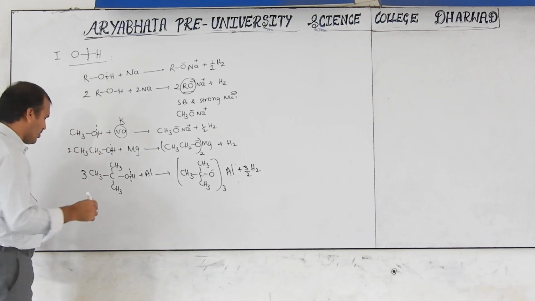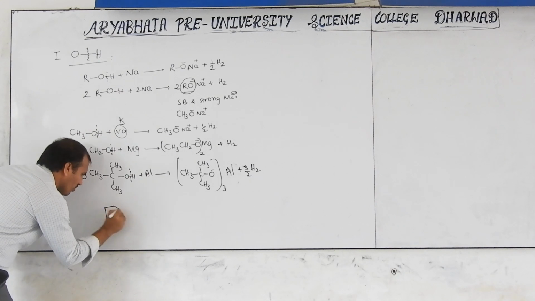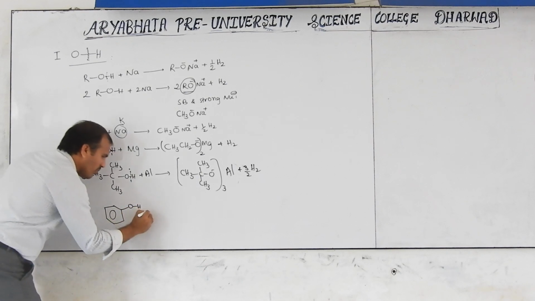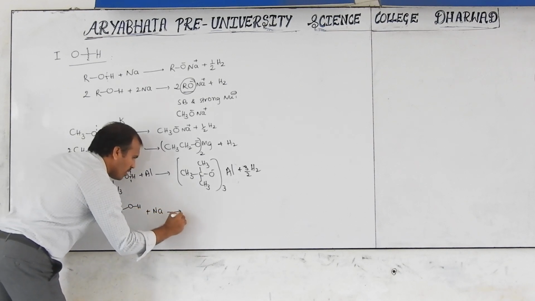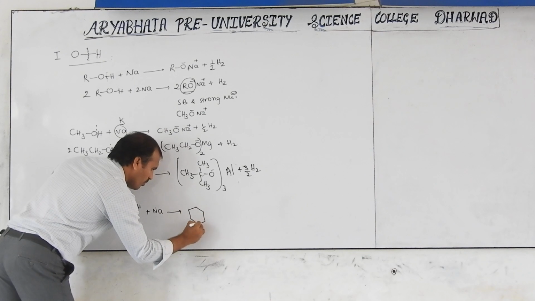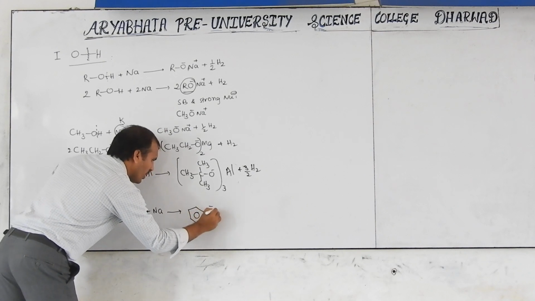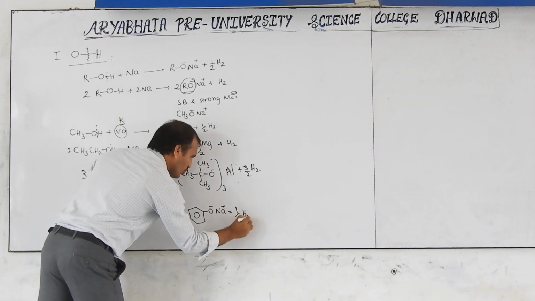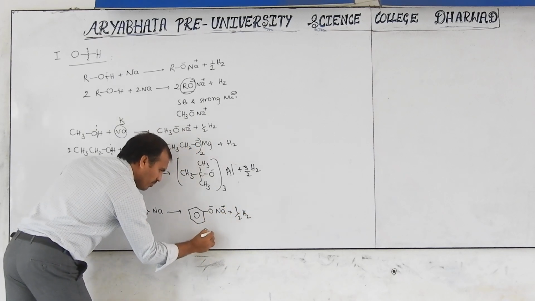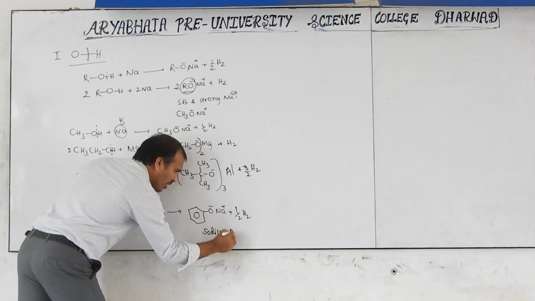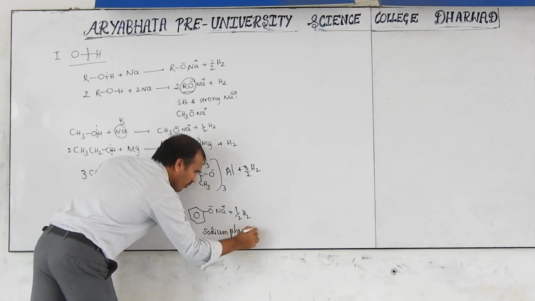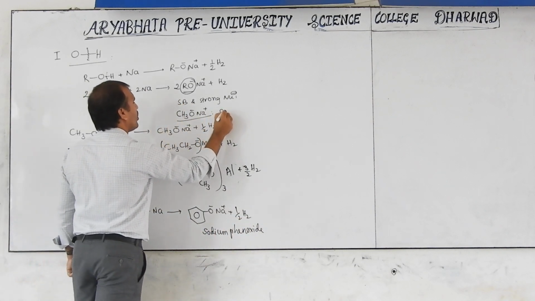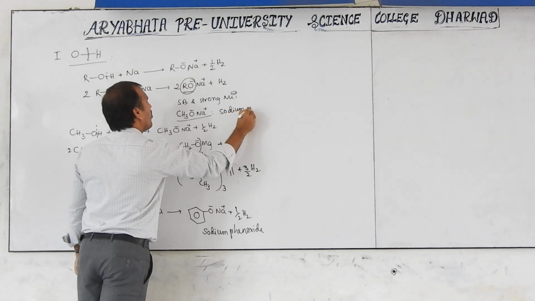If you take phenol also, now take the phenol. This is the phenol. This phenol reacts with the sodium or potassium, then we will get O minus and here Na plus, along with this half H. This is called sodium phenoxide. This is what you call this one. Sodium methoxide.